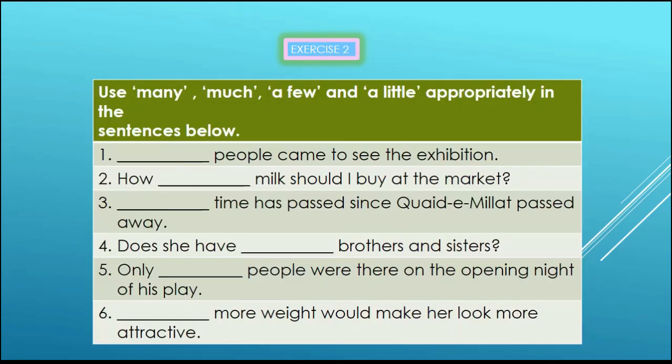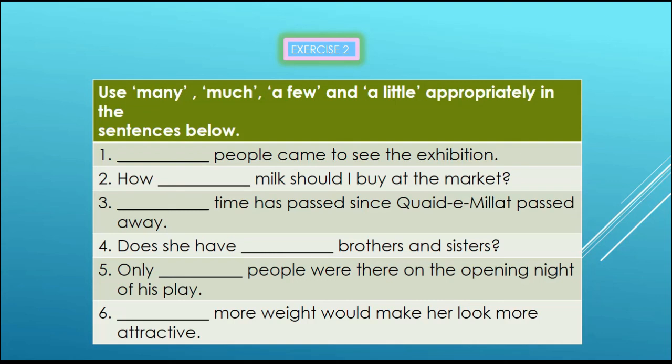Here is another exercise to quickly revise what we have learned about countable and uncountable nouns. You have to use many, much, a few, and a little appropriately in the sentences below. The sentences are: number 1, dash people came to see the exhibition. Number 2, how dash milk should I buy at the market. Number 3, dash time has passed since Qaida Millat passed away. Number 4, does she have dash brothers and sisters?